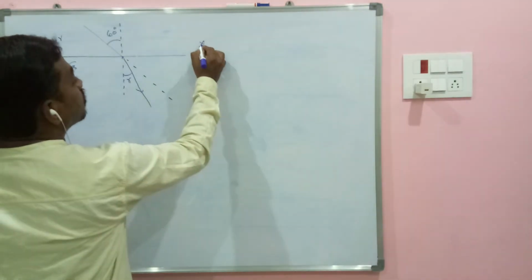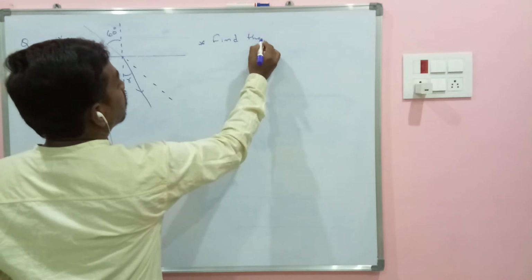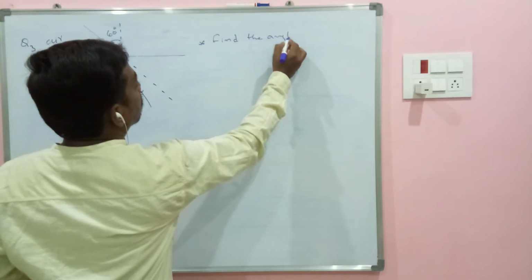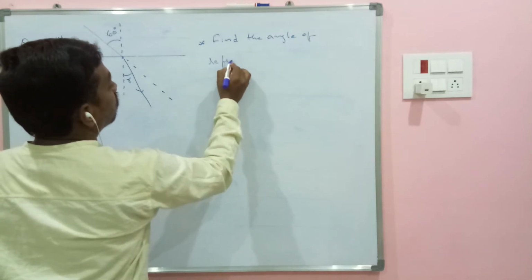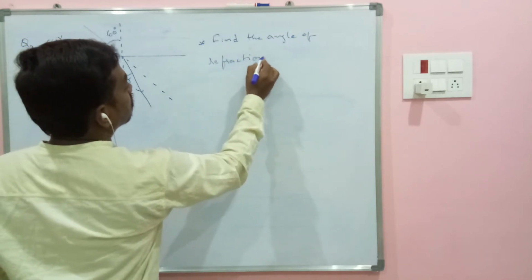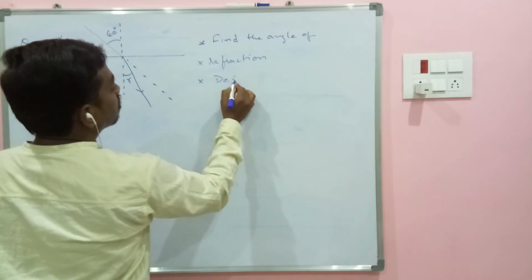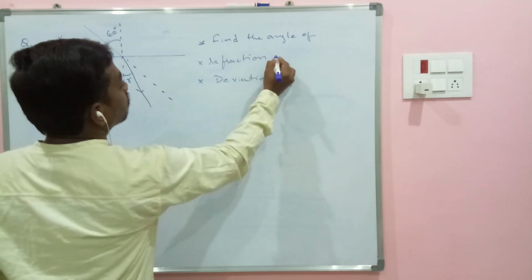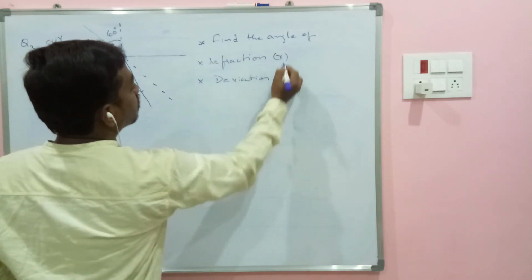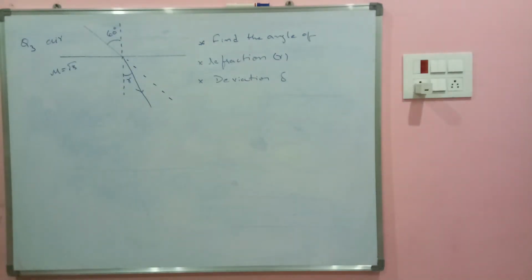Question number 1, find the angle of refraction and deviation. So we will be representing refraction angle by r and deviation with the delta. He is asking us to find out these two angles.